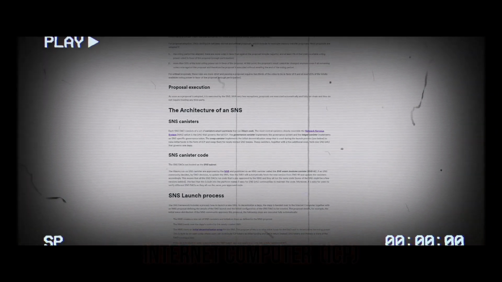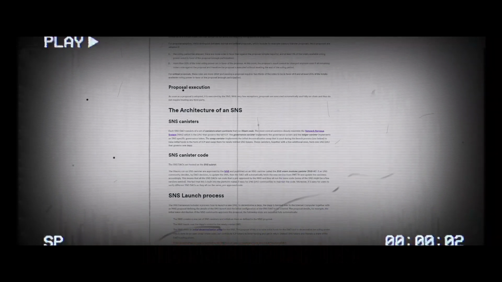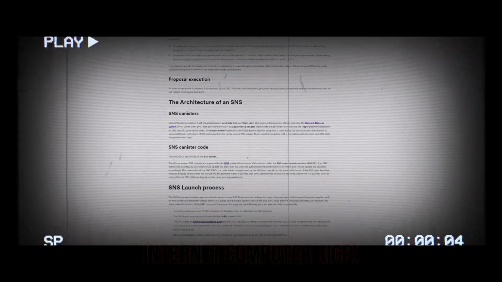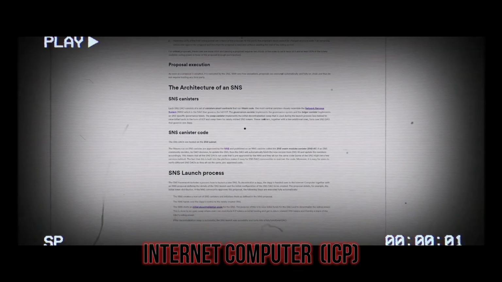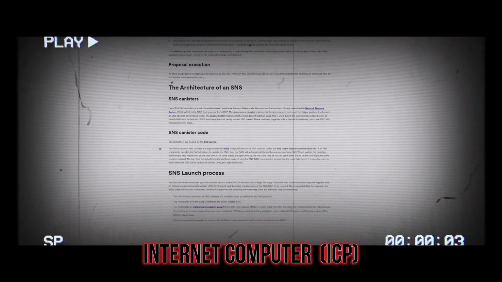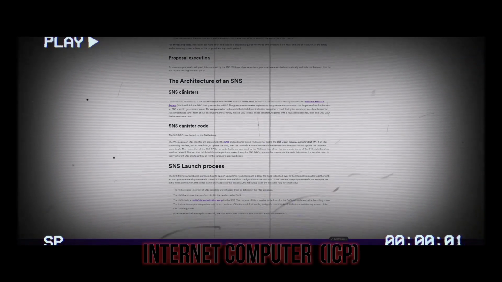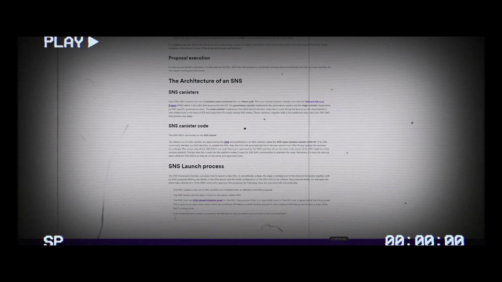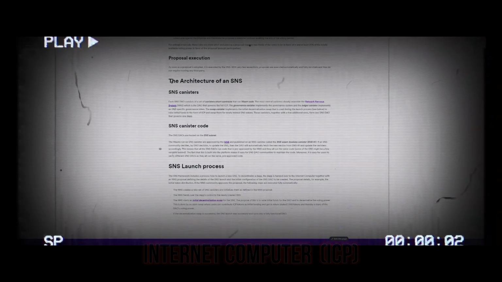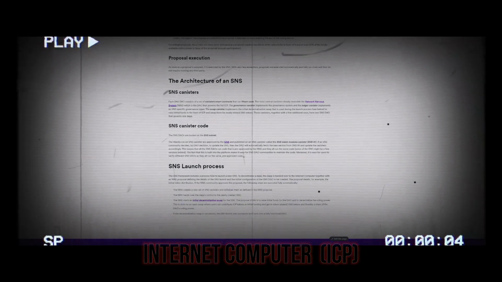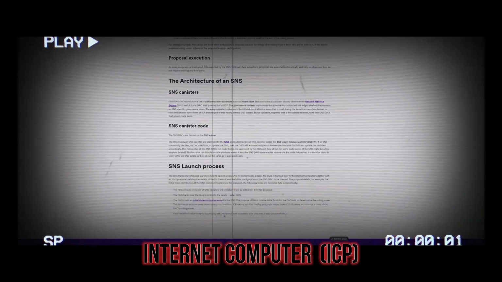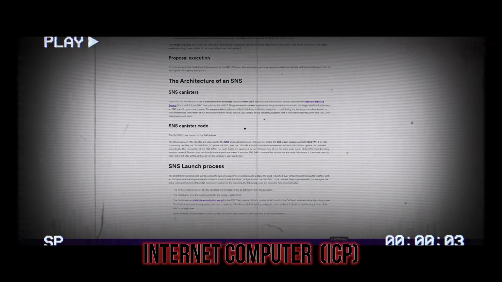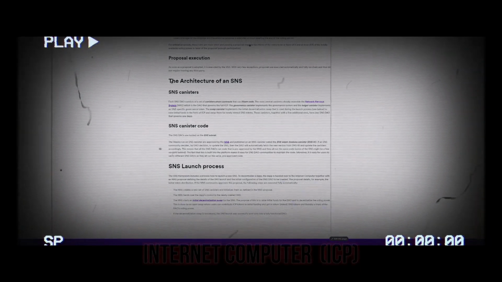These canisters, together with a few additional ones, form one SNS DAO that governs one dApp. SNS canister code. The SNS DAOs are hosted on the SNS subnet. The WASMs run on SNS canisters are approved by the NNS and published on an NNS canister called the SNS WASM Modules Canister (SNS-W). If an SNS community decides by DAO decision to update the SNS, then the DAO will automatically fetch the new version from SNS-W and update the canisters accordingly.